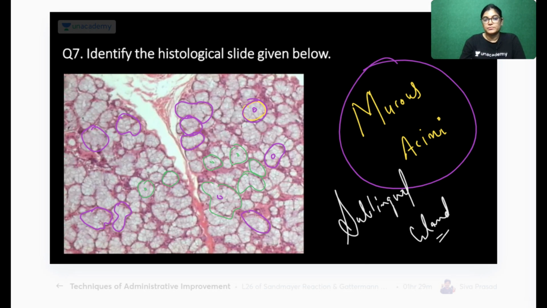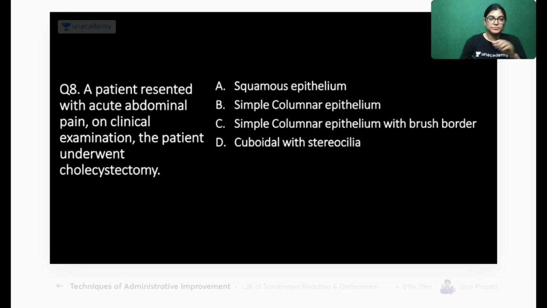That is question number 8. Is it okay, everyone? A patient presented with acute pain in the abdomen, and on examination the patient underwent cholecystectomy.